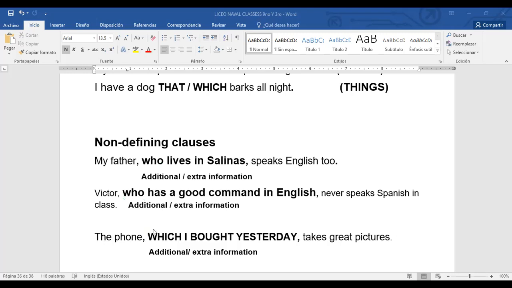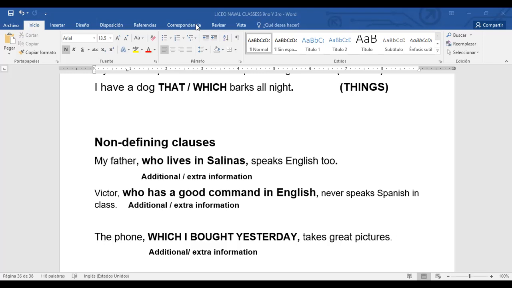The example says, my father, who lives in Salinas, speaks English to. Who lives in Salinas is additional or extra information about my father. Victor, who has a good command in English, never speaks Spanish in class. So who has a good command in English is additional or extra information about Victor. The phone, which I bought yesterday, takes great pictures. Which I bought yesterday is additional extra information that we chatted about yesterday.